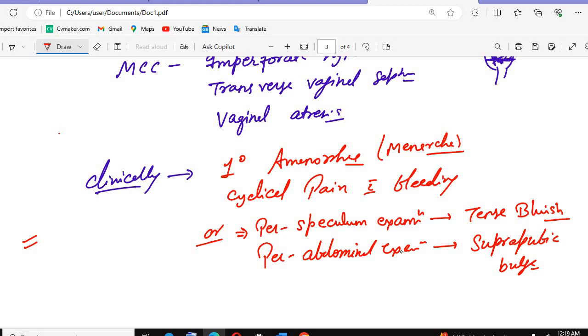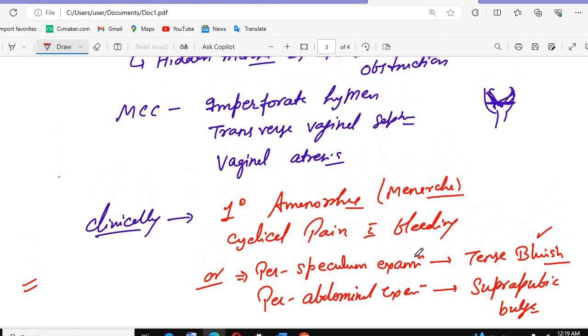The hymen or vagina looks tense and bluish, because it is mixed blood, and that's why we see this on per speculum examination. Clinically there will be primary amenorrhea, and cyclical pain with or without bleeding. Imperforate hymen, transverse vaginal septum and vaginal atresia are the most common causes you need to remember.